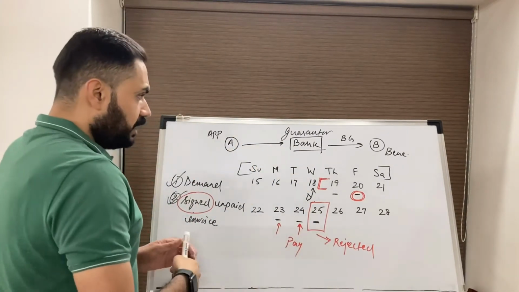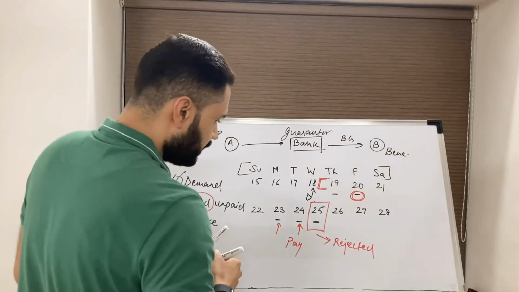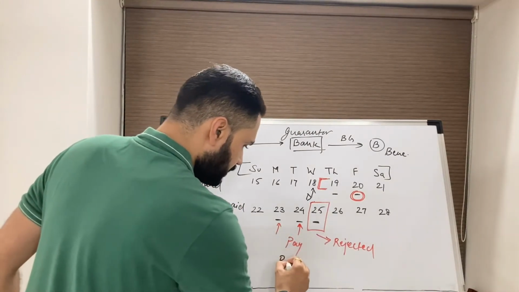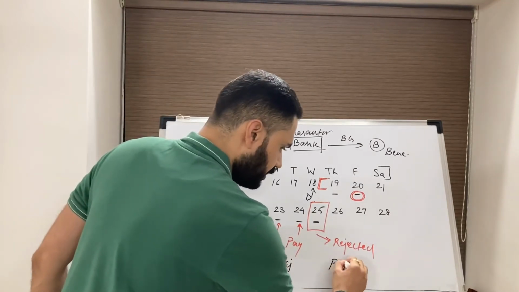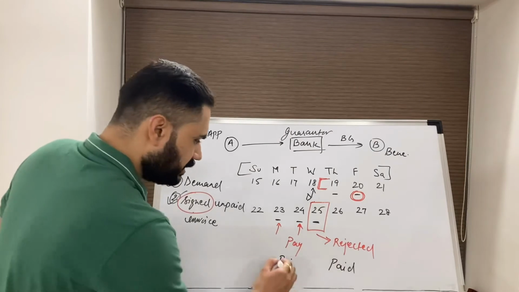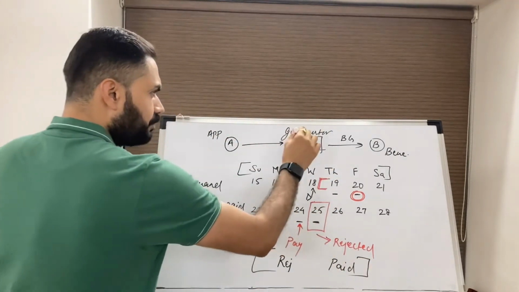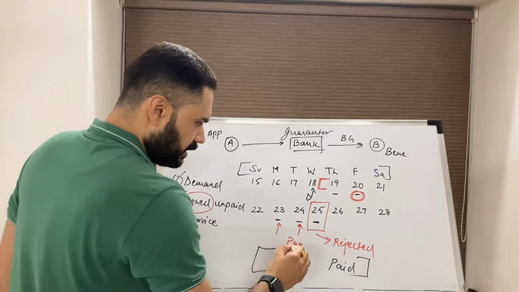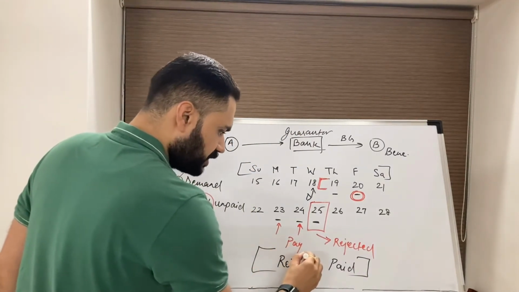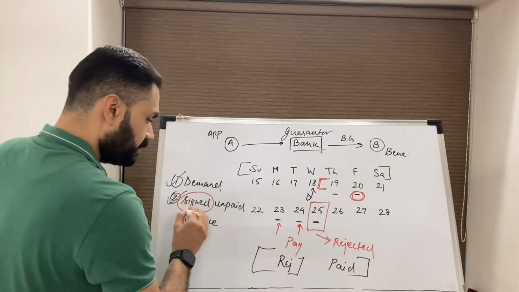However, if the applicant has said that you reject it, and the guarantor paid, in this case the guarantor will not be refunded by the applicant, because the applicant has told to reject the demand, which is the right decision because the demand was discrepant.